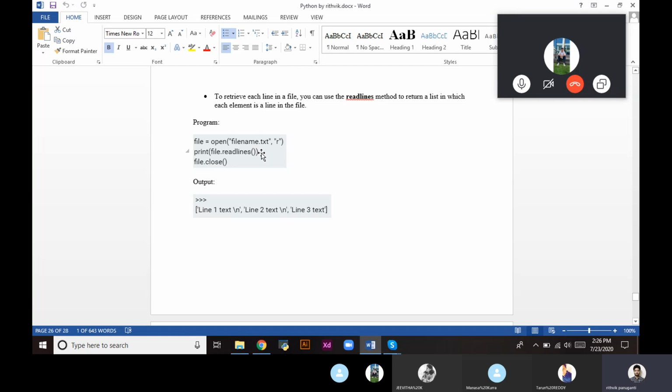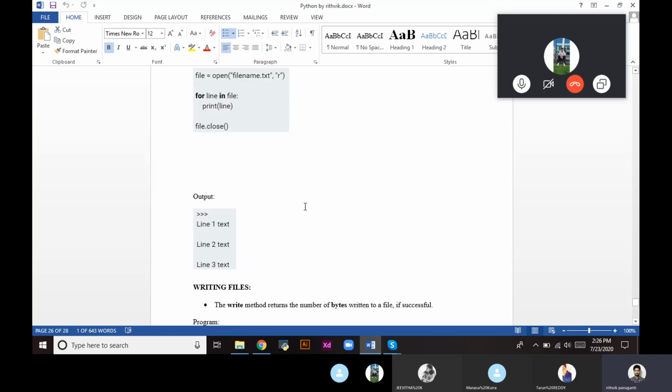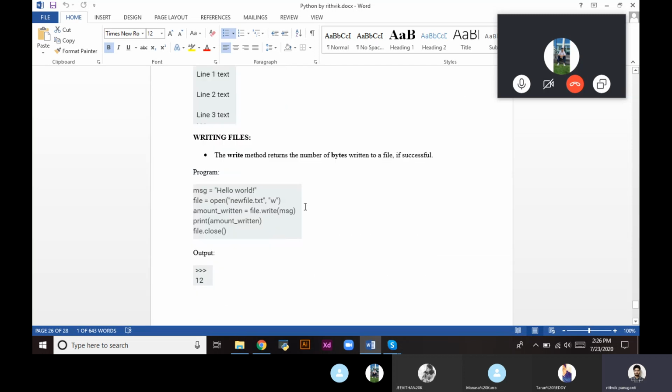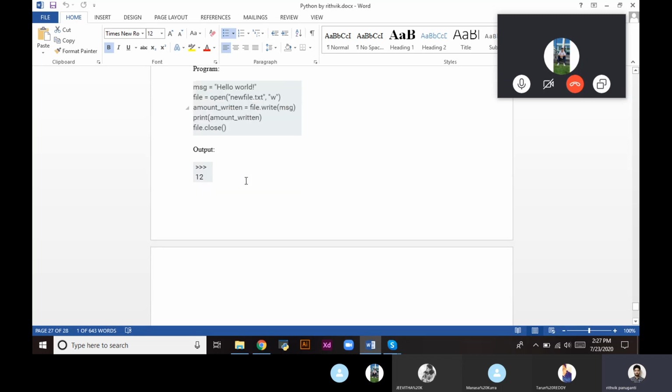Readlines: if your text file has different lines and we need to read them separately, they are read separately by readlines. W will be the write mode; whatever you want to write, it will write in the bytes format.